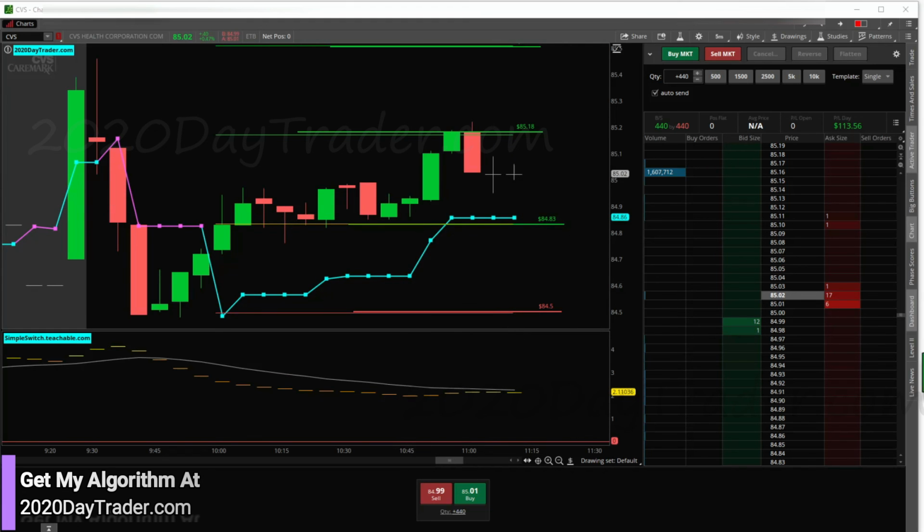Looks like it's happening. But yeah, at CVS we trade the switch back or the simple switch if it's in the short zone only. That's the only time I trade simple switch, is in the short zone. If not, I trade the switch back.